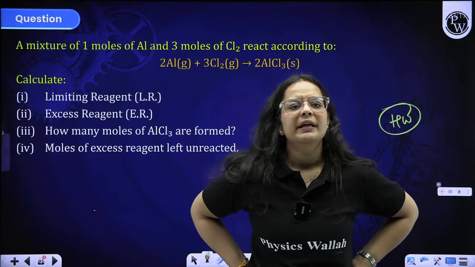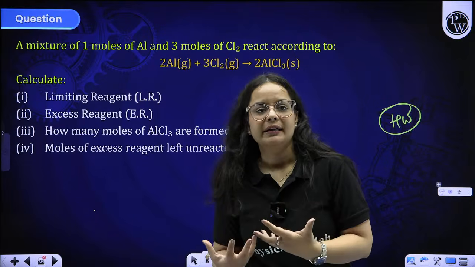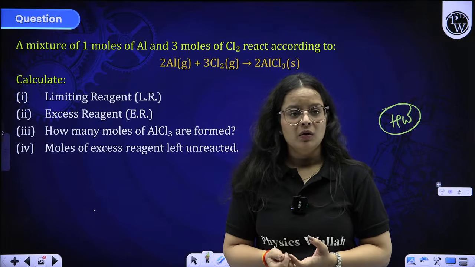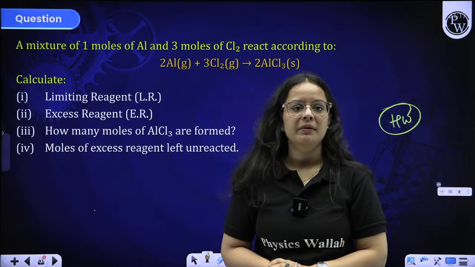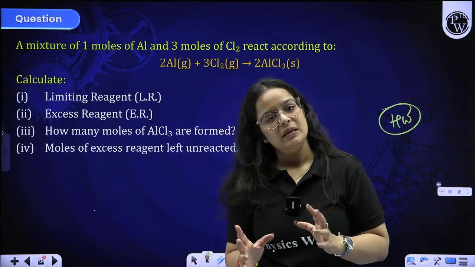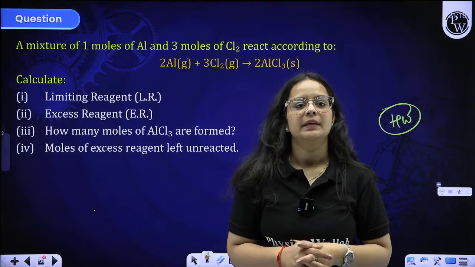There can be two limiting reagents, beta. If we are taking multiple reactants, then there can be multiple limiting reagents. Here we take only a single limiting reagent because we have two reactants at a time. One is in limit and the other one is in excess. Okay, beta, got it? Is it clear to you all?